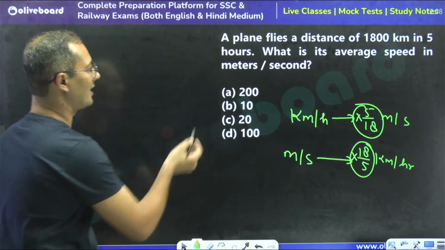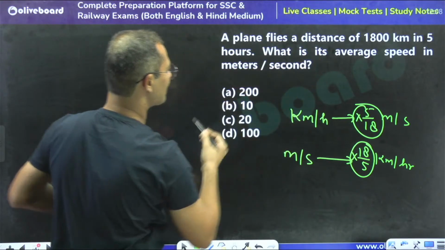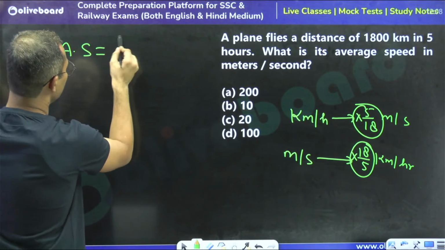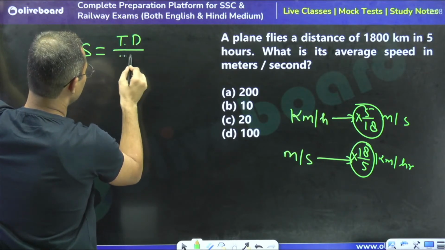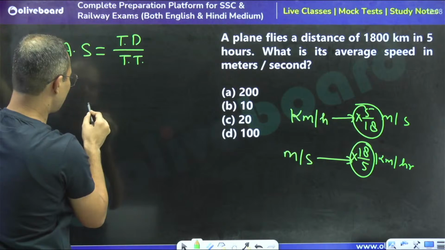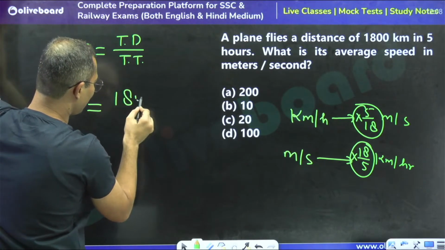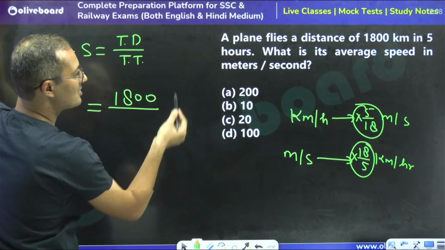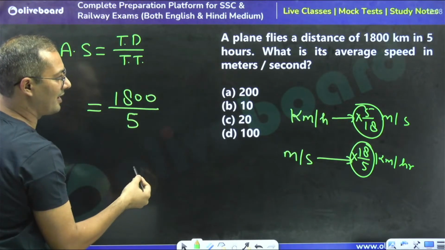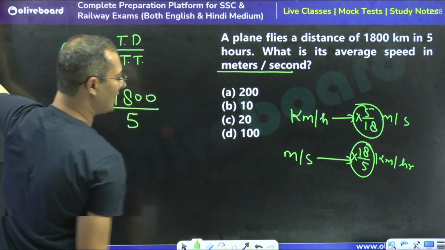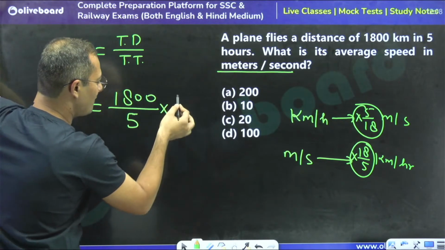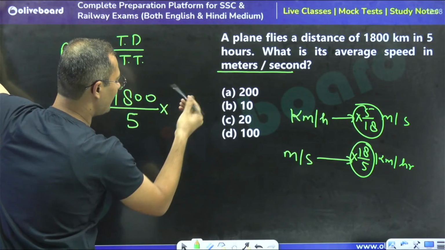The question is saying a plane flies a distance. So what is the average speed? Average speed is total distance divided by total time. How much distance? It travels 1800. In what time? It takes 5 hours. So the speed is in kilometer per hour, but the question is demanding meter per second. To convert it into meter per second, we will multiply it by 5 by 18.